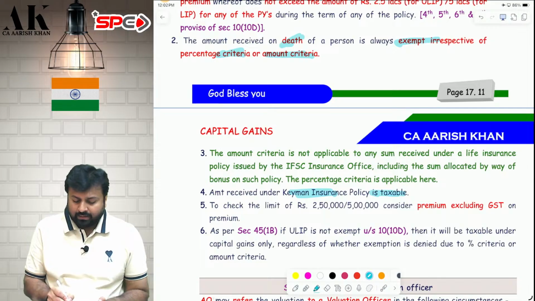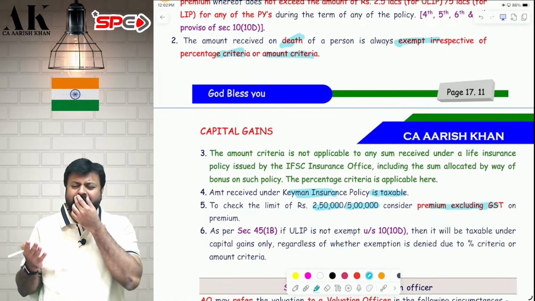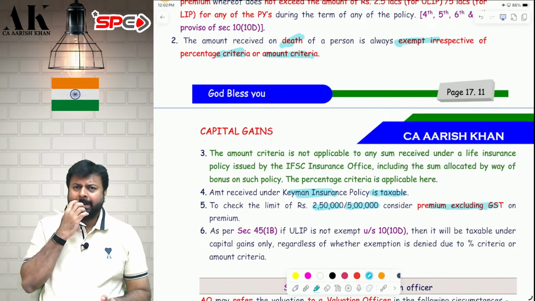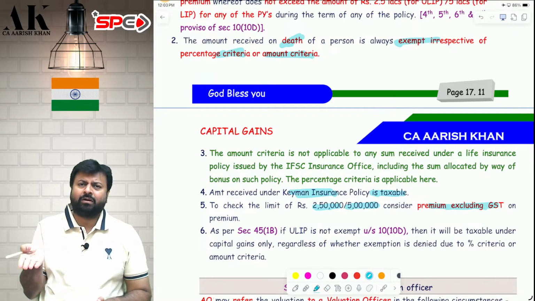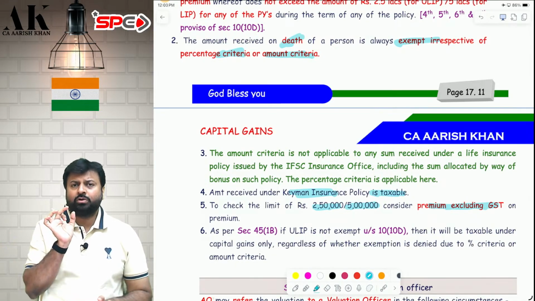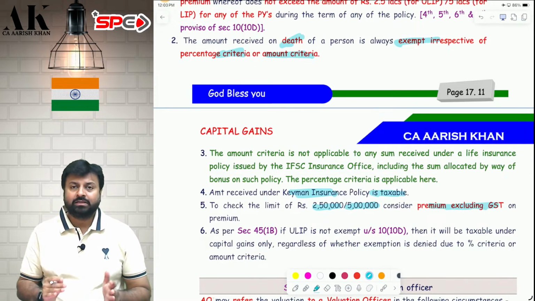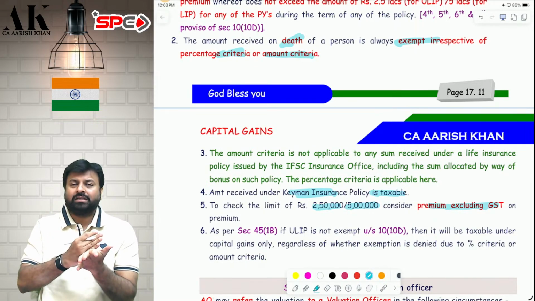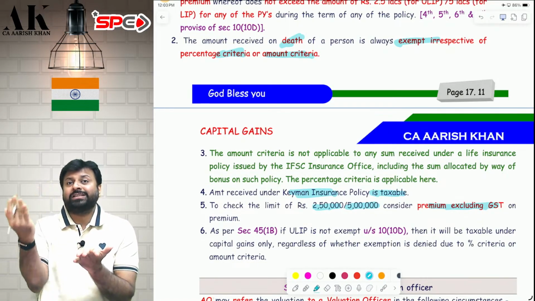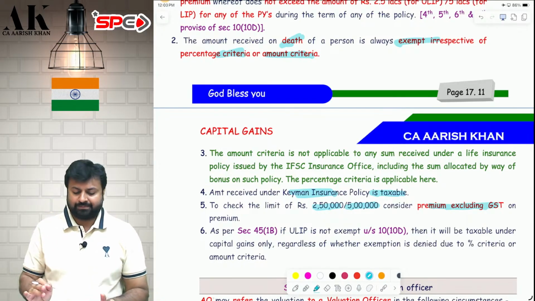Next, when you check the premium of 2.5 lakh for ULIP and 5 lakh for life insurance policy, you should check excluding GST. Even though from September or August 2025 onwards, GST is exempted on the premium of life insurance and medical premium, still, in the question, you have to check the 2.5 lakh limit excluding the GST amount. Suppose 2,40,000 is the annual premium, and including GST it is 2,60,000. So you don't check 2,60,000, you check 2,40,000. I hope it is clear.